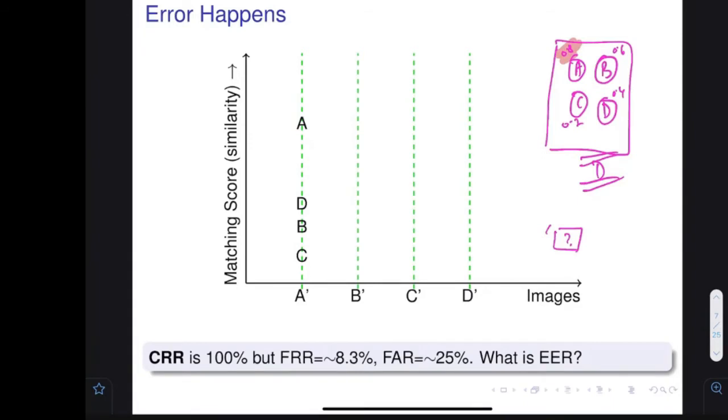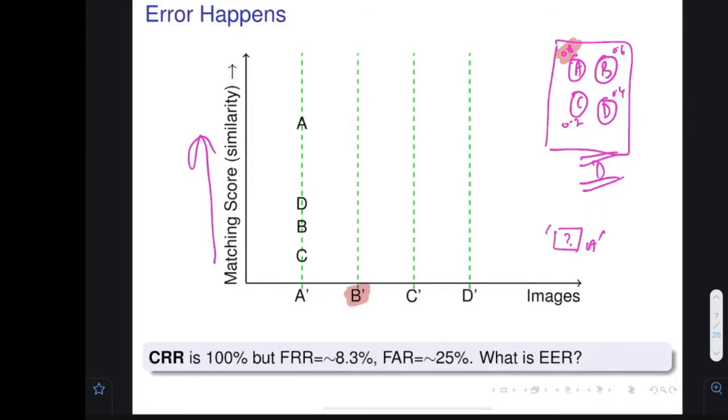Let's assume that later I discovered that it was another image of A. So one image came, I matched it with all the people, and I got the scores in this particular order. On the y axis there are scores. The score of A is this, D is this, B is this, C is this. Some image has come. Who is he? He is A. So I am going to write A dash.